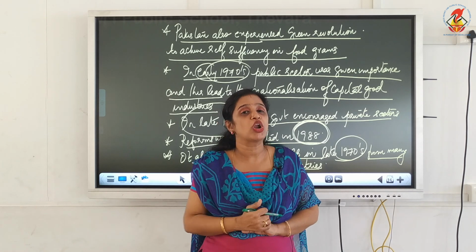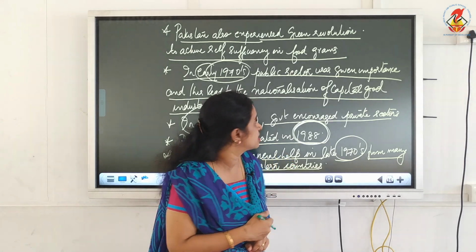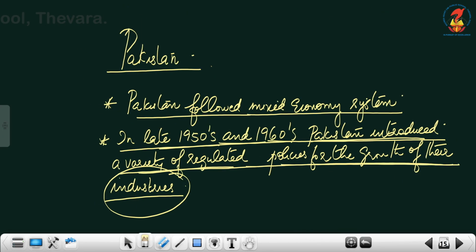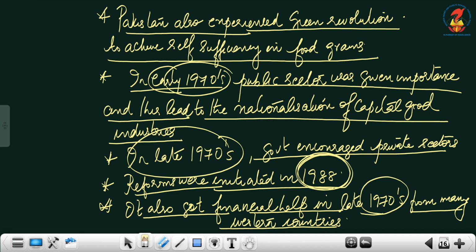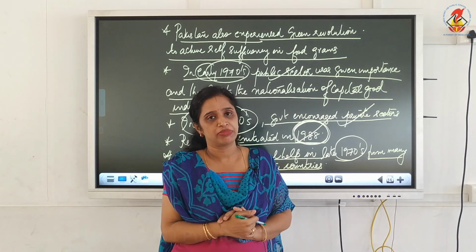So these were the economy and reform measures adopted by Pakistan. That is, Pakistan adopted a mixed economy system. They followed different policies for the growth of industries. They achieved the green revolution. Then the public sector was given importance in the early 1970s, but in the late 1970s, the government also encouraged the private sector. Reform measures were initiated in 1988. So all these are about the reform measures of both China and Pakistan.